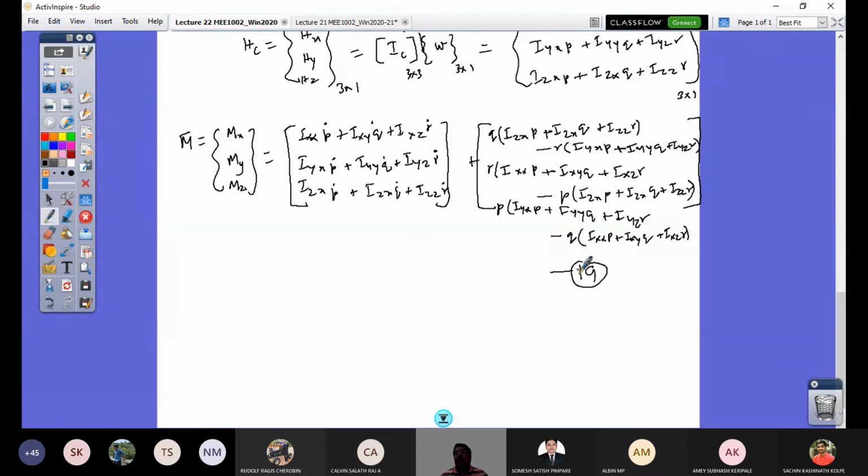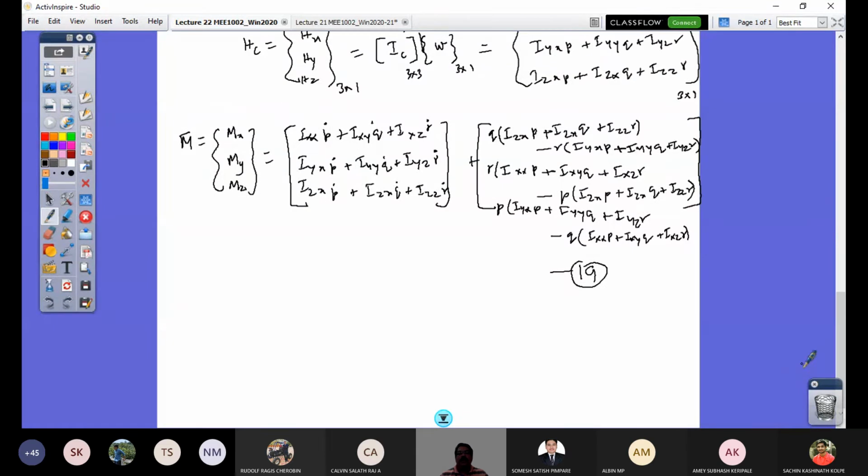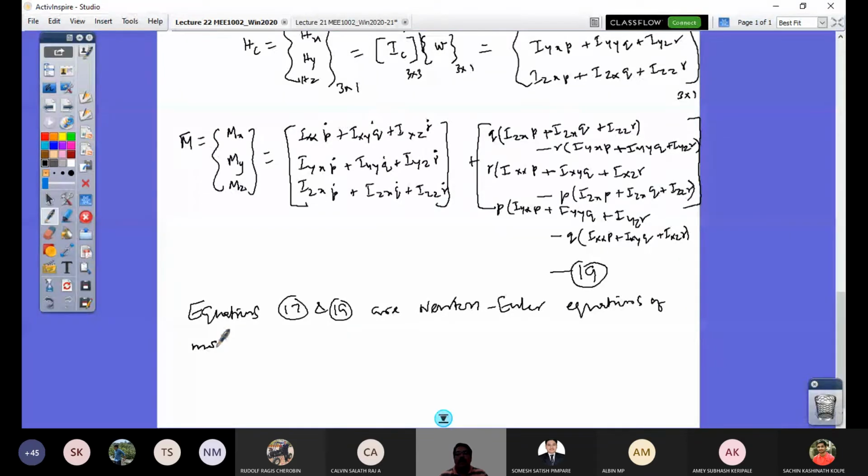Now equation 19 and equation 17 are called the Newton-Euler equations of motion of a body in space, which has essentially 6 degrees of freedom.